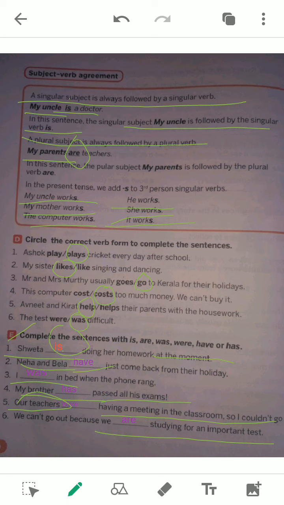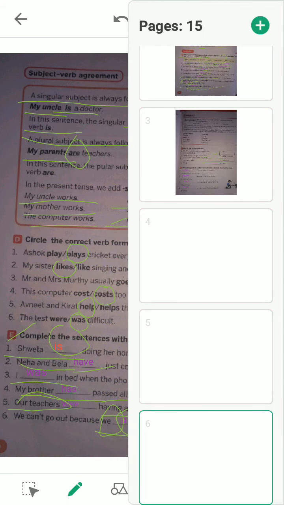Here the subject is "we." We is a plural subject, that's why "are" is a plural verb. And "we're studying" is in the present continuous tense, that's why "are" is used instead of "were." Okay, to the next page.